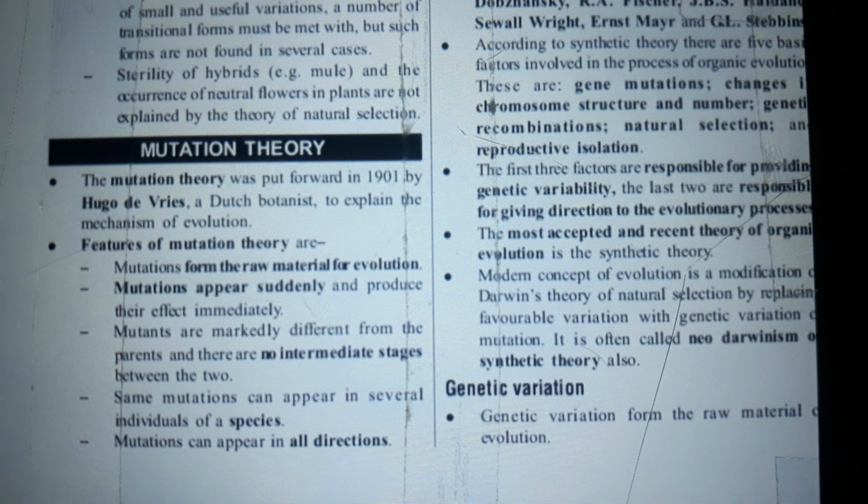Mutation theory. The mutation theory was put forward in 1901 by Hugo de Vries, a Dutch botanist, to explain the mechanism of evolution. Features of mutation theory are: mutations form the raw material for evolution. Mutations appear accidentally and produce their effect immediately. Mutants are markedly different in appearance, and there are no intermediate stages between the two. Same mutations can appear in several individuals of a species. Mutations can appear in all directions.